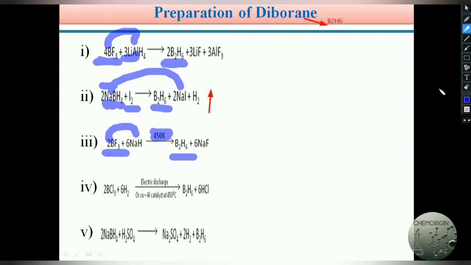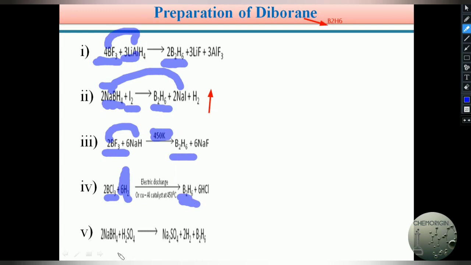In the next example, we use another boron halide, BCl3. Boron trichloride is treated with H2 gas and passed through an electric discharge. Under electric discharge, it gives the corresponding diborane, B2H6.